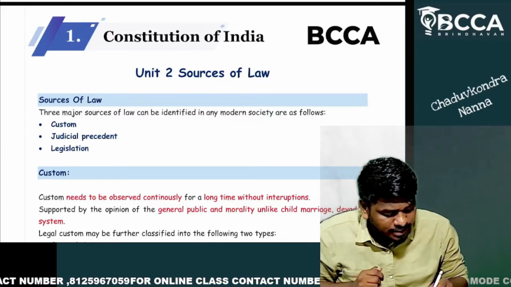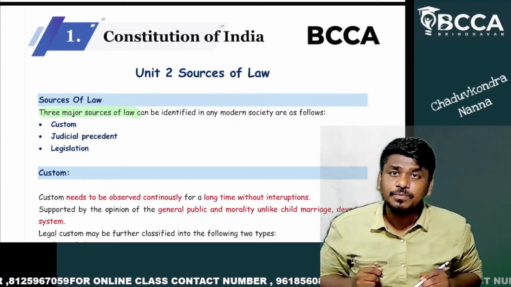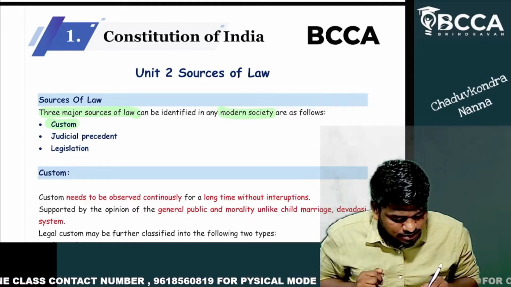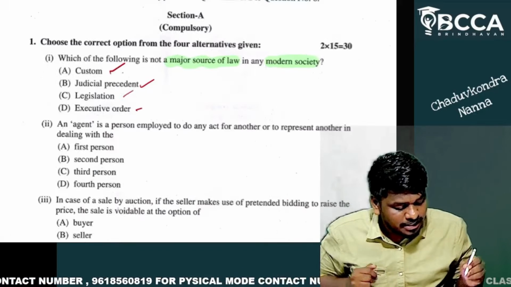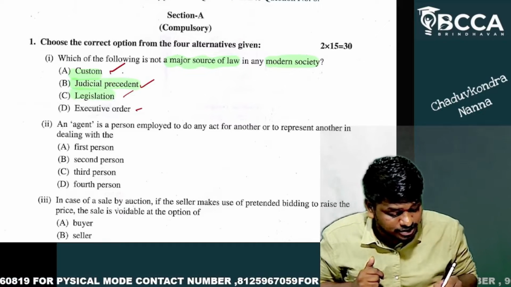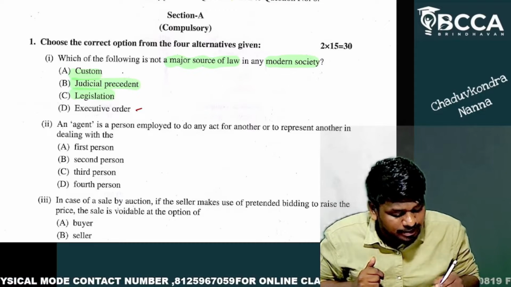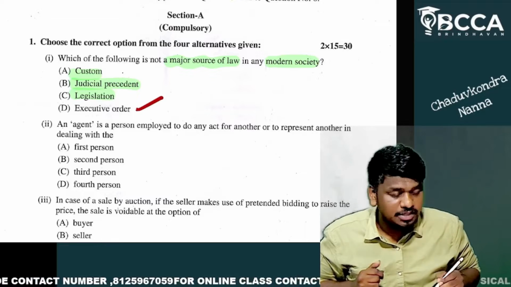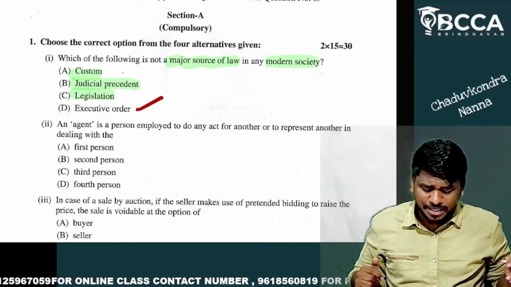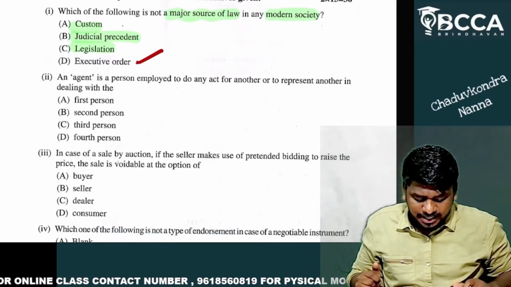There are three major sources of law in modern society: custom, judicial precedent, and legislation. Custom is there, judicial precedent is there, legislation is there. So what is not the major source? That is executive order. So your option is D. Am I right or not? Let's go to the second question.